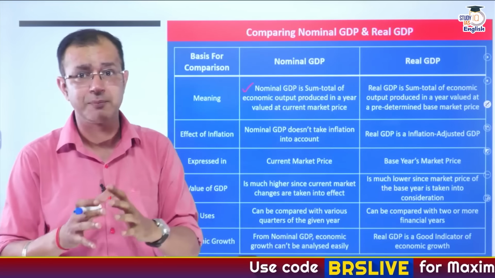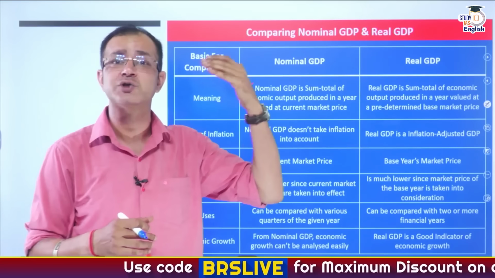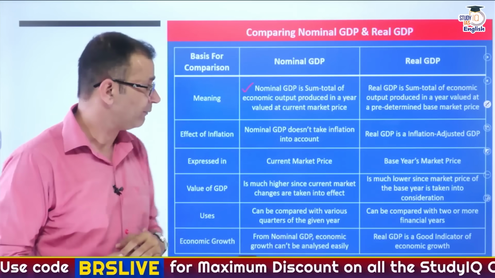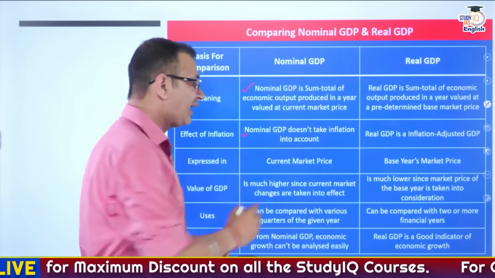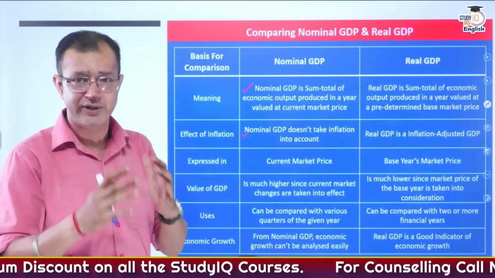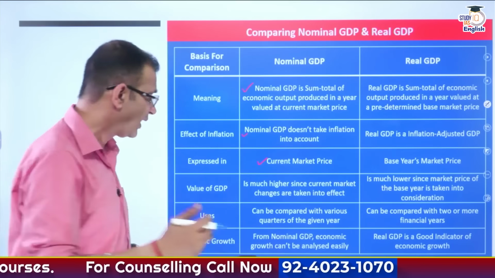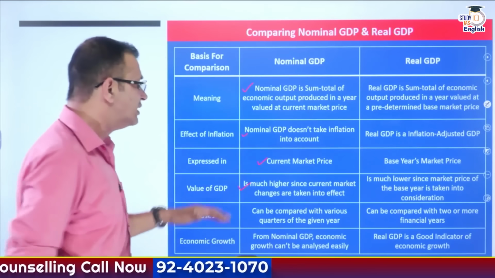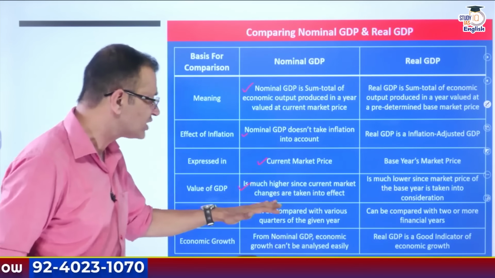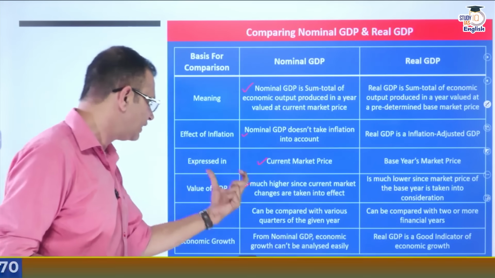All right, if it is valued at current market prices, then it is called nominal GDP. Nominal GDP doesn't take inflation into account. It is calculated at current market prices, and it is much higher since the changes in current market prices are taken into account.